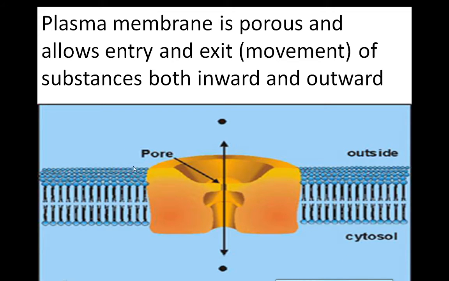So the plasma membrane is porous, meaning holes are present on it, which allow entry and exit of substances. A substance can enter or exit the cell because of the pores present on the plasma membrane. We are talking about the functions of the cell membrane.